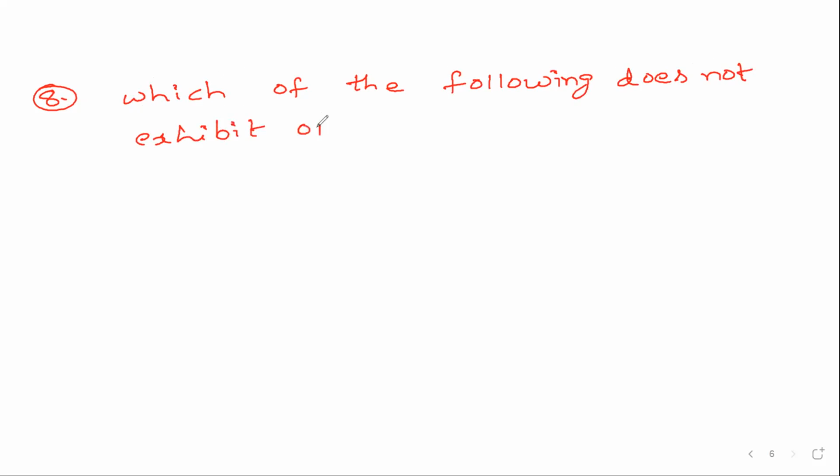We should identify the general conditions for optical isomerism, then only we can answer this type of question. That's why I have written it clearly.